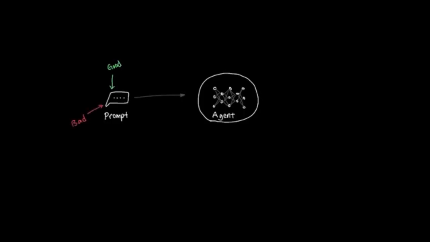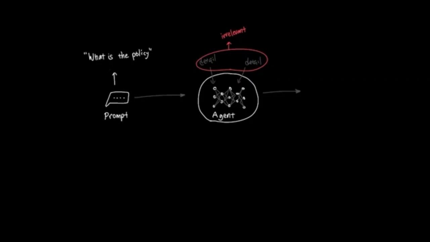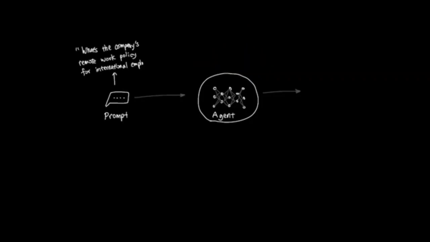When you send a prompt as an input to TechCorp's AI document assistant that we just built, the quality of your prompt directly impacts the quality of responses you receive. While AI agents can certainly handle a wide range of prompts, understanding prompt techniques helps you communicate more effectively with TechCorp's system. For example, if you prompt the agent with this question, "What is the policy?" it can pull a lot of details that are irrelevant. Sending a more specific prompt like, "What's the company's remote work policy for international employees?" will lead to a more accurate result from the agent.